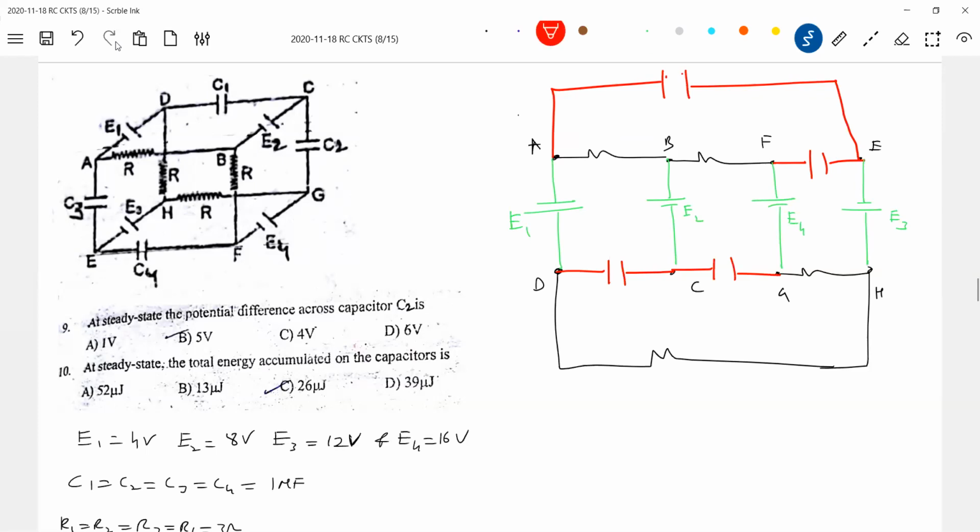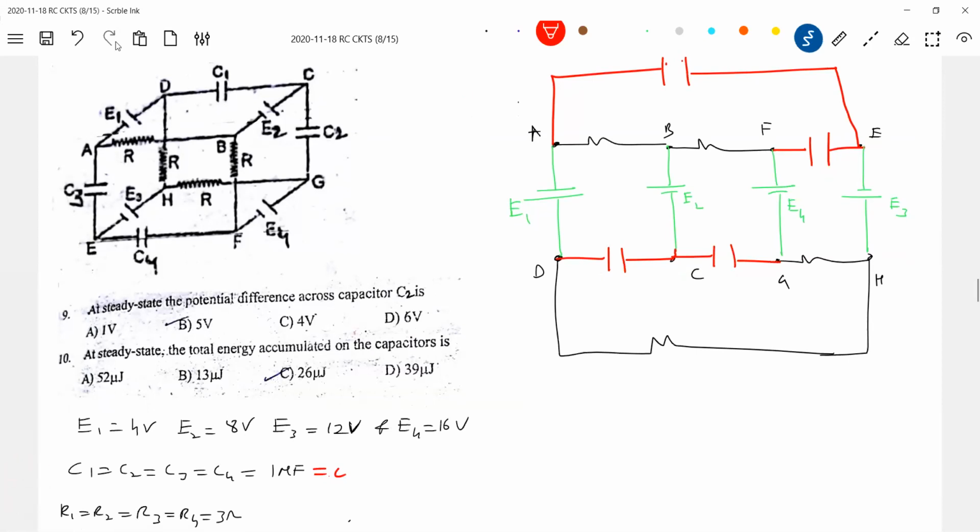The question is in steady state. Will there be any flow of current? What is the best thing? Steady state means all capacitors are open circuit. That is the one very best thing. So let every capacitance be equal to C, and all the resistors have the same resistance. Only the EMFs are different, so I'll write only R. Let's make the problem simple.